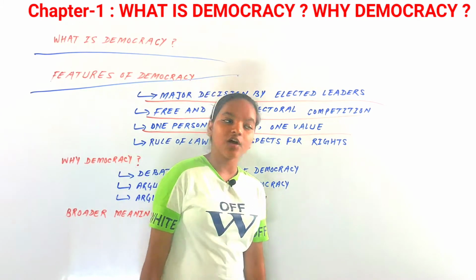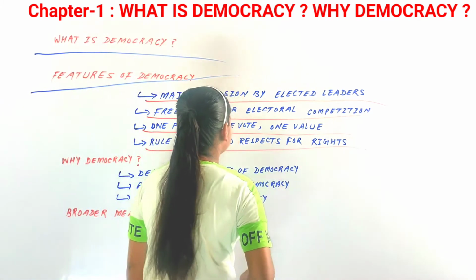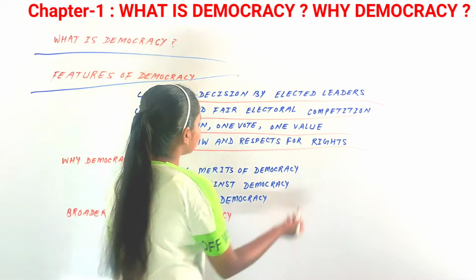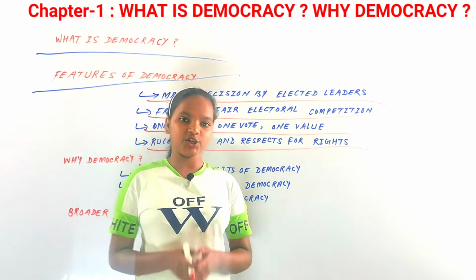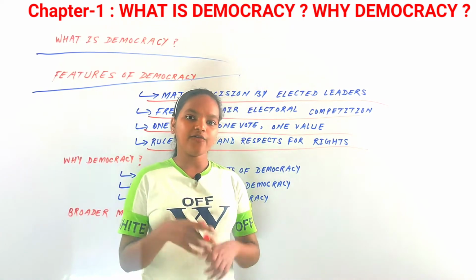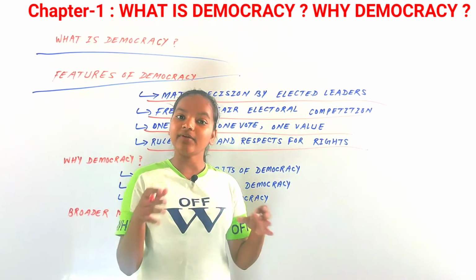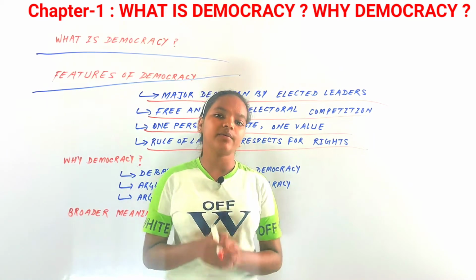Now the fourth feature of democracy is rule of law and respect for rights. That could be the fourth and last feature of democracy that we are going to discuss in this chapter. So now let's see an example. Here we are discussing the first example, and then we will see the feature of democracy.